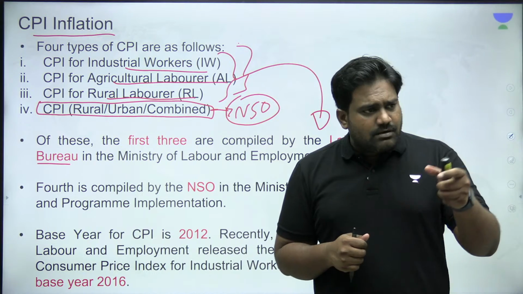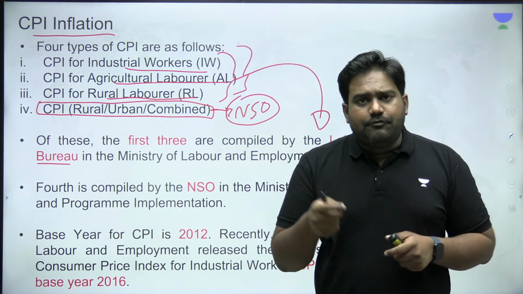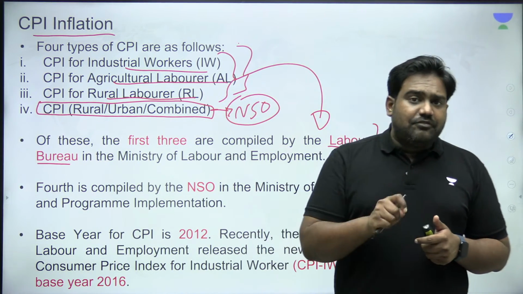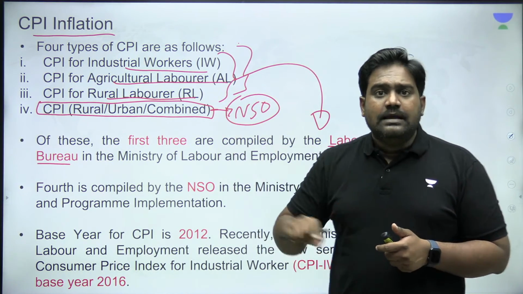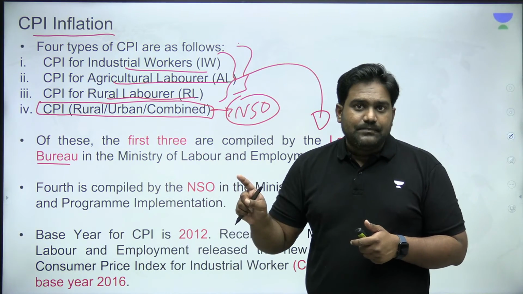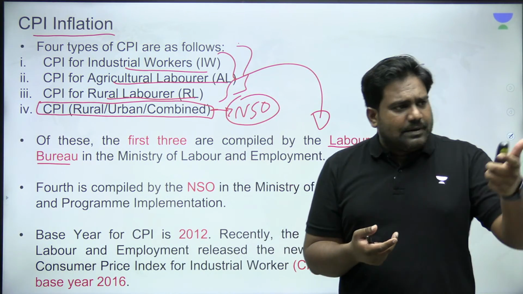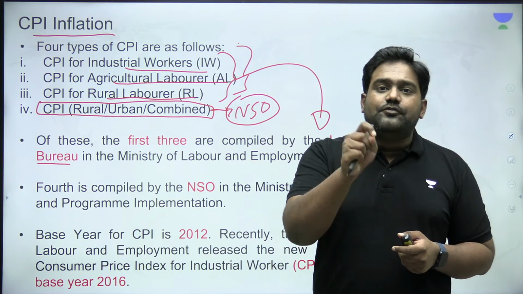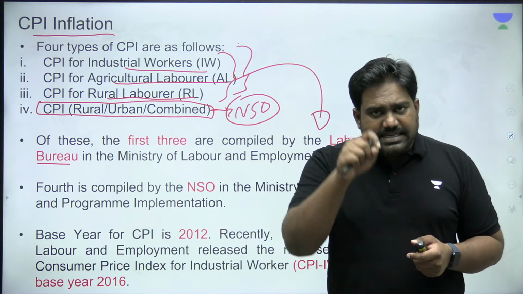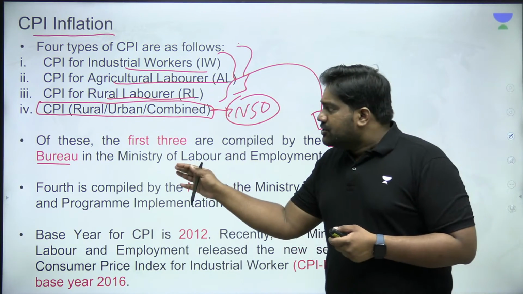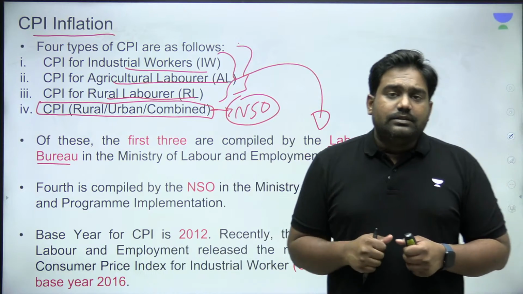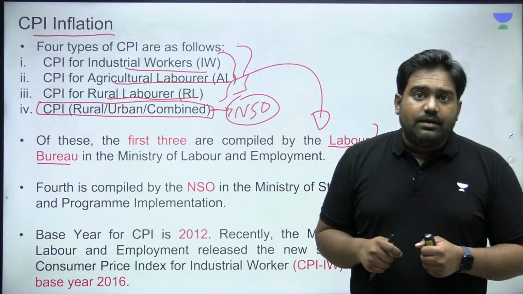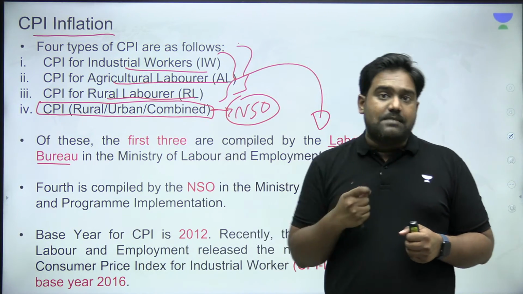For example, let's say you can go and buy a liter of milk for 50 rupees today. 1 year later or 5 years later, the same 50 rupees will not fetch you 1 liter of milk if there is persistent inflation in the economy, right? You may be able to only purchase half a liter of milk with 50 rupees, which means the purchasing power of your currency, the value of your currency essentially has gone down, right? So this impacts the laborers, the workers. It has an impact on the labor market and also on the wages which is paid in the labor market.